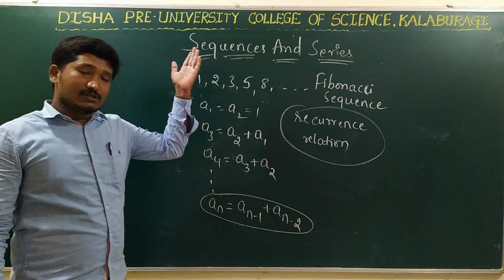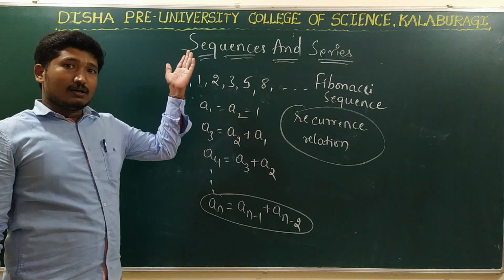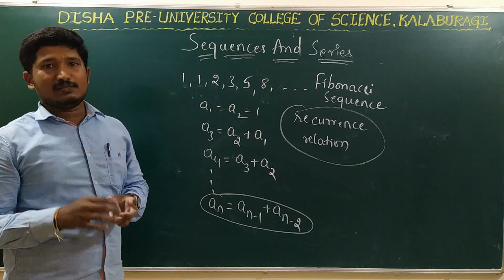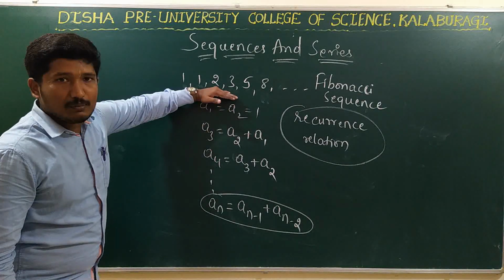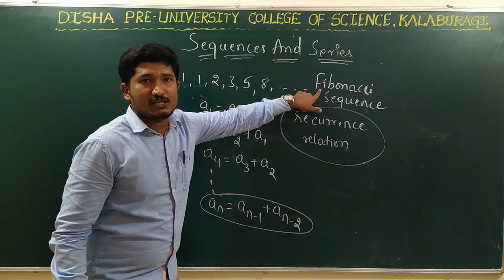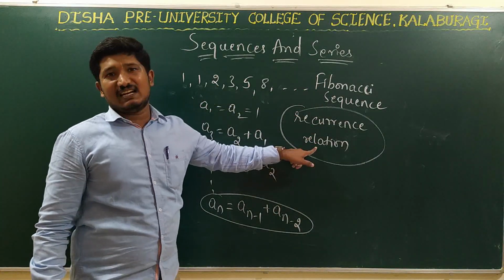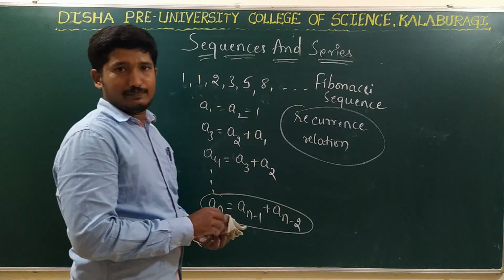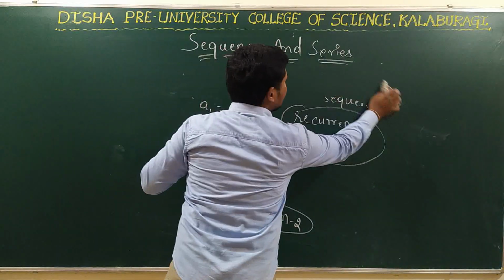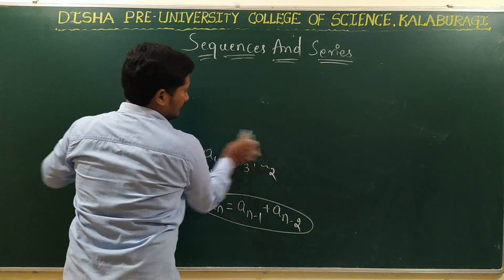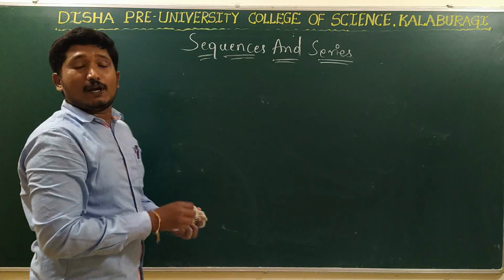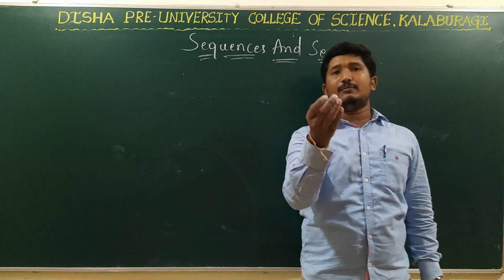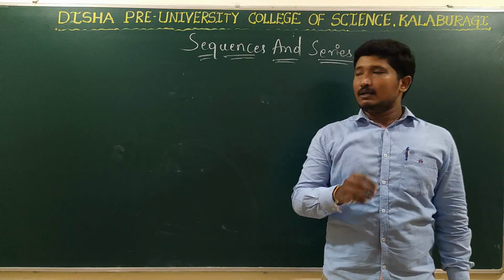Right? Some of the sequences can be written basically in their general algebraic formula. Some of the sequences will be like this, that is, Fibonacci sequence obtained by recurrence relation. Right? So there are some sequences where you cannot represent them in a general formula. That is, you cannot represent them in a general algebraic formula. Right? See here.